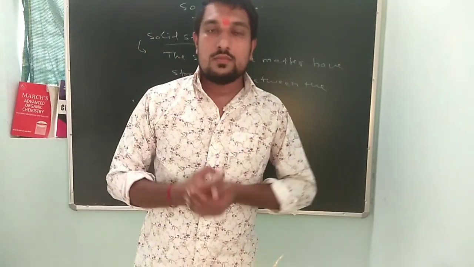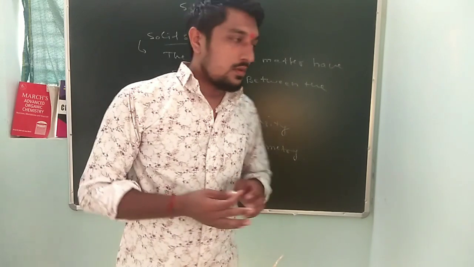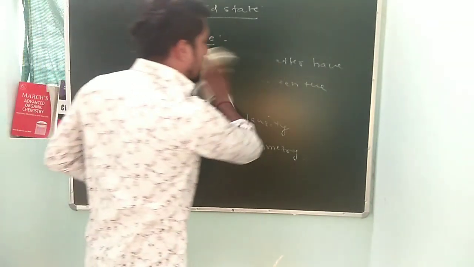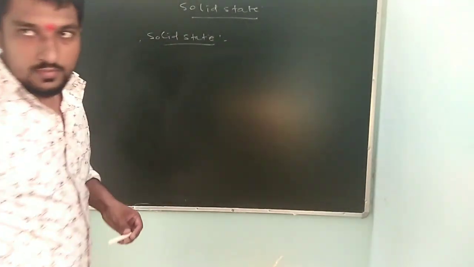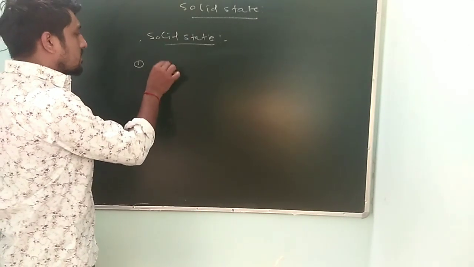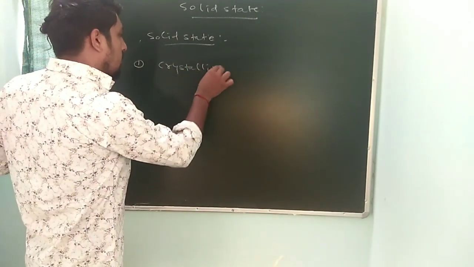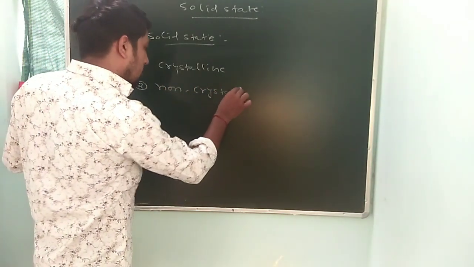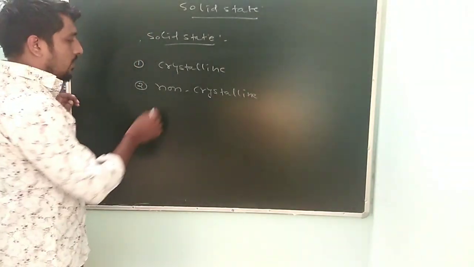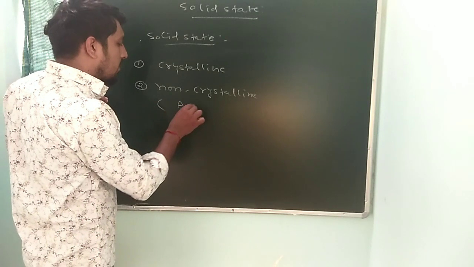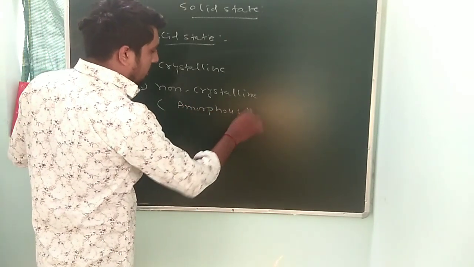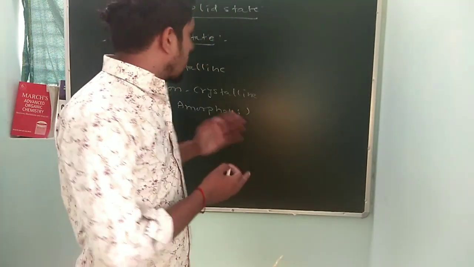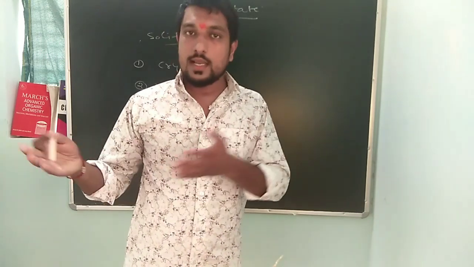Now, what are the types of solid state? How many types are there? There are two types. First is crystalline, and second is non-crystalline. Non-crystalline is also called amorphous solid. So what is the meaning of crystalline solid and non-crystalline solid?